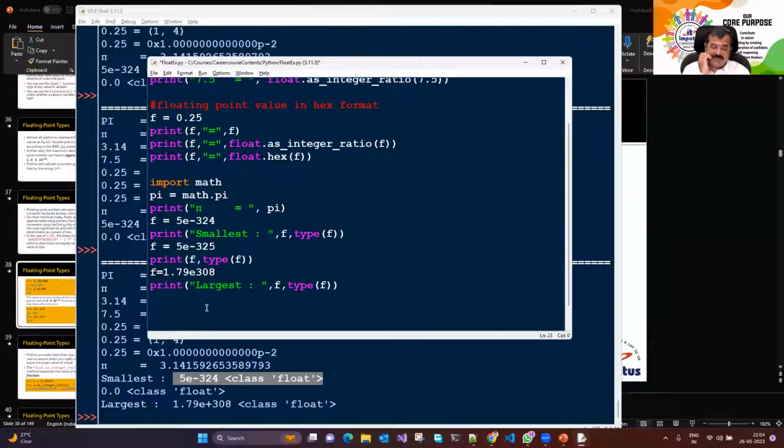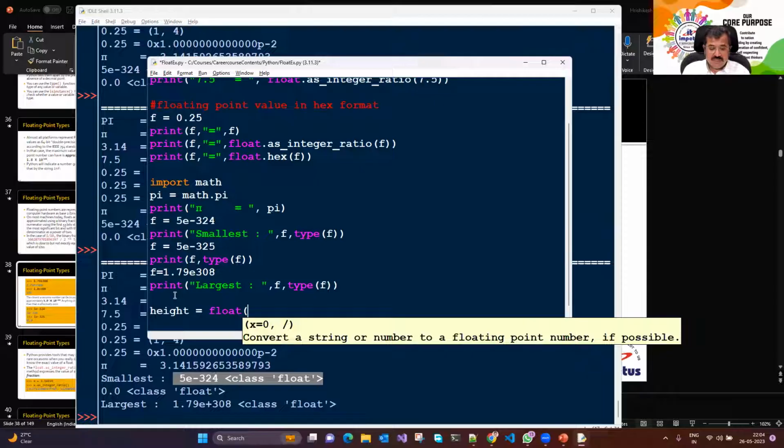It means if I ask you what's your height, okay, so I say height is equal to, I will say now float instead of int, and I'll say input, and I give a prompt.